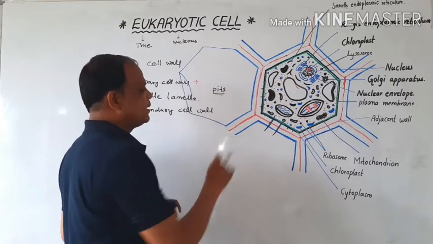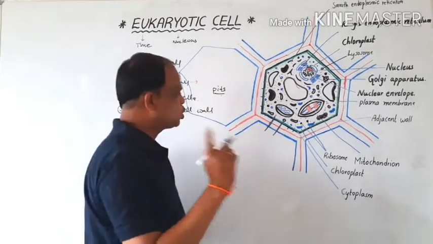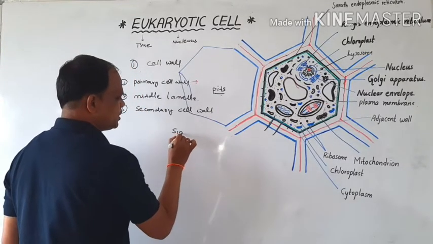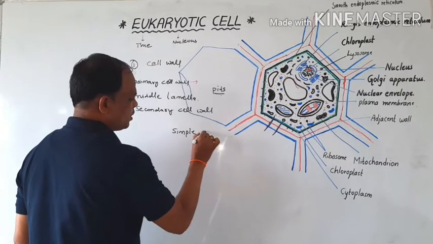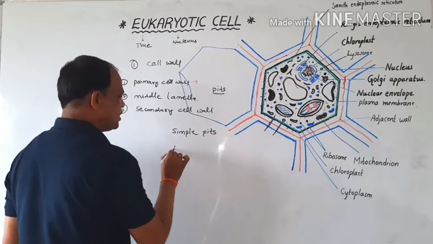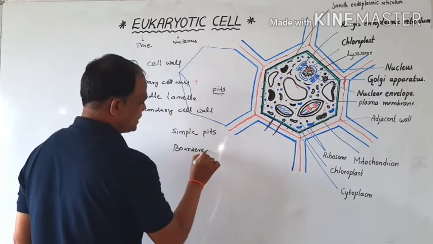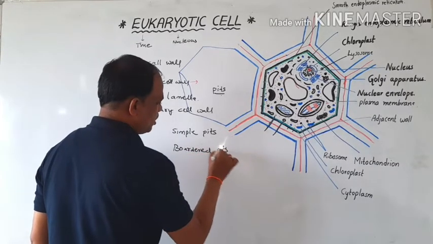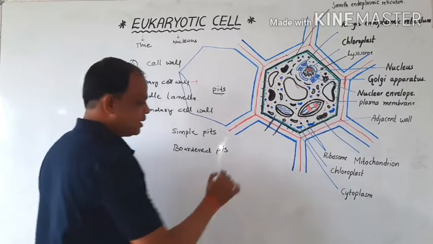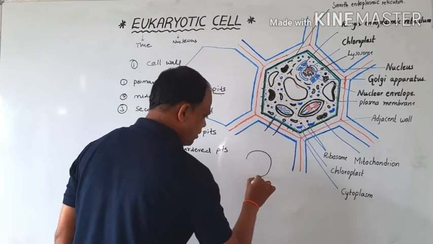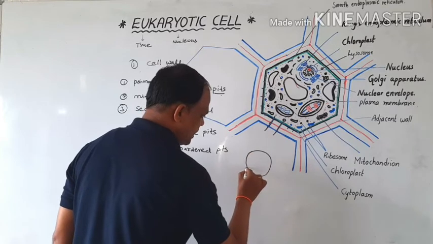Okay, mainly the cell wall contains two types of pits. One is simple pits. The second one is bordered pits. Simple pits are simple round-shaped pits.